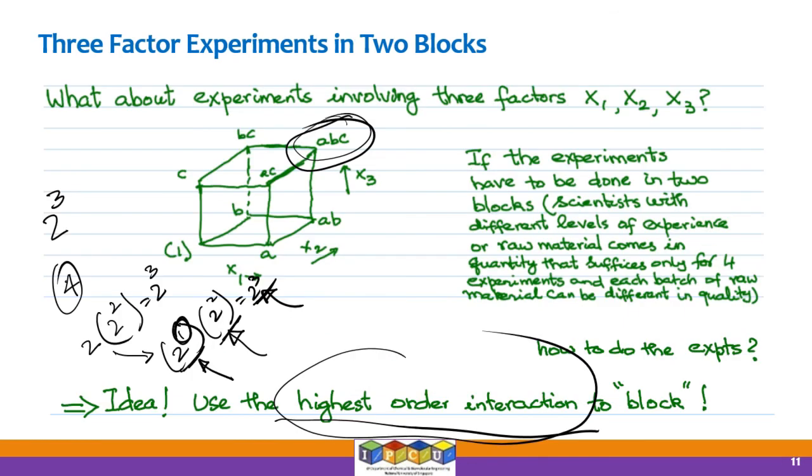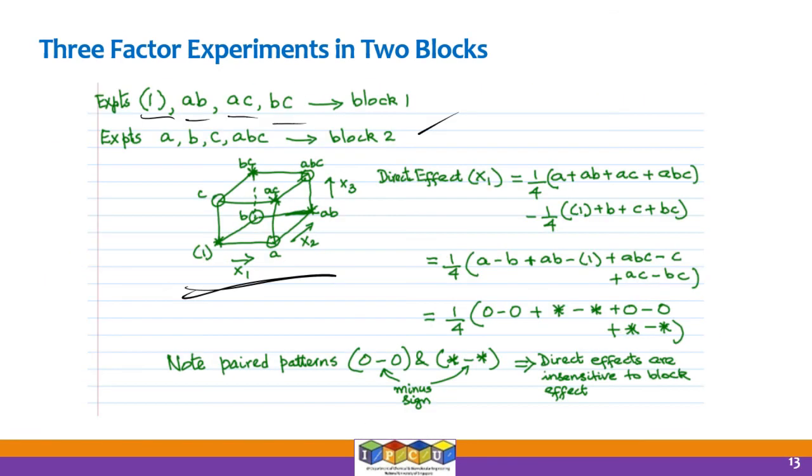So here we did not have anything assigned. Now we are using stars and circles to indicate which experiments will be done by the experienced chemist and which one will be done by the inexperienced chemist. If you do not want to carry these terms, experienced chemist and inexperienced chemist, you can always say which experiments will be done in block 1 and which experiments will be done as block 2. So this is what you see here.